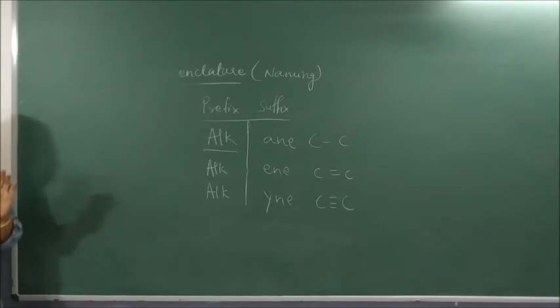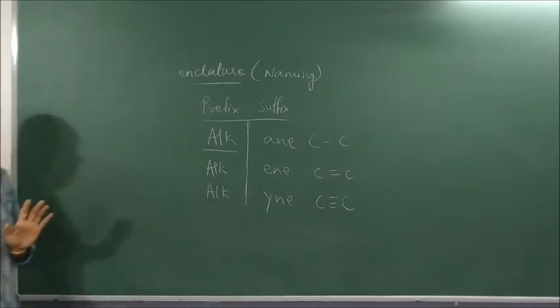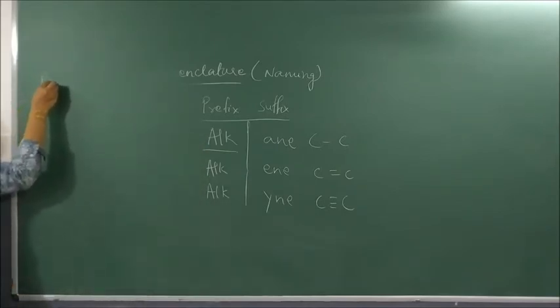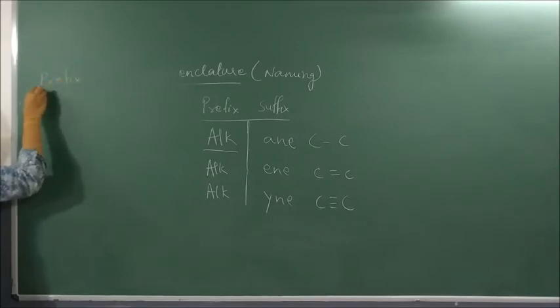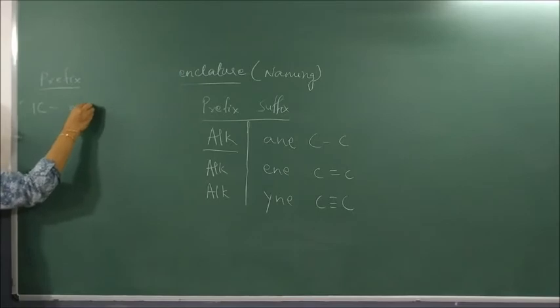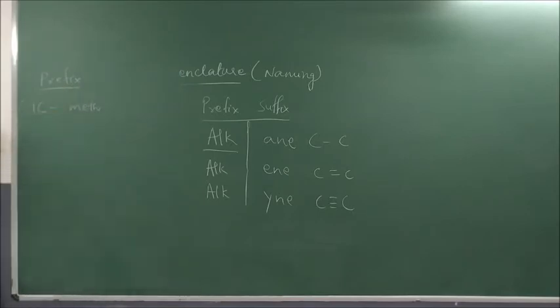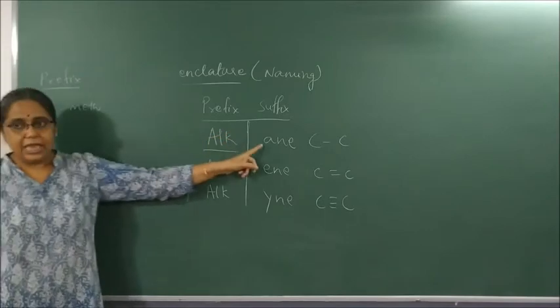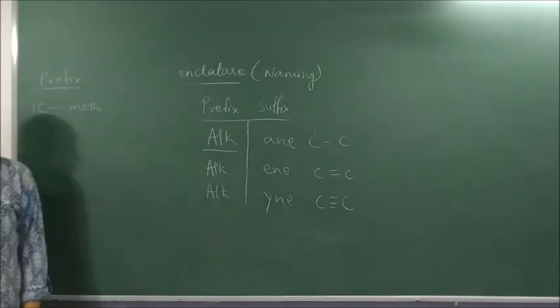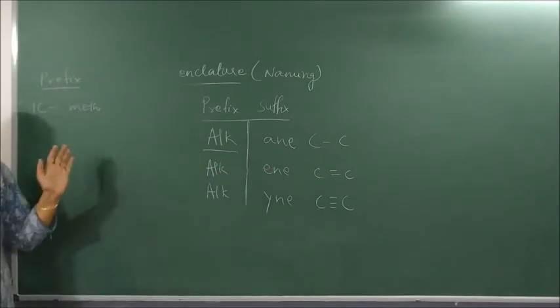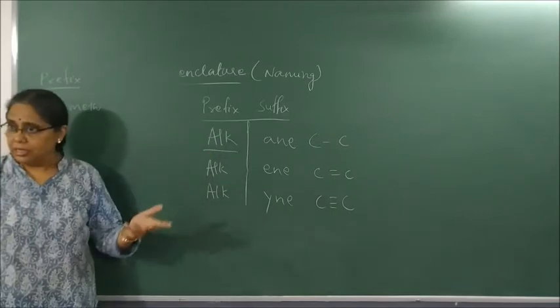Now for the prefix, you have to remember: if there is one carbon atom, the prefix added is meth. So with one carbon and a single bond, what will it become? Meth plus ane, methane. Eth plus ane, ethane.